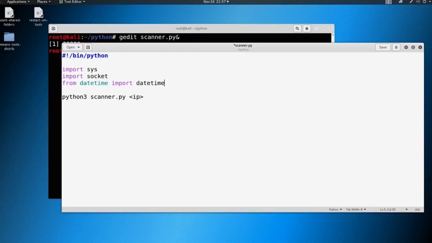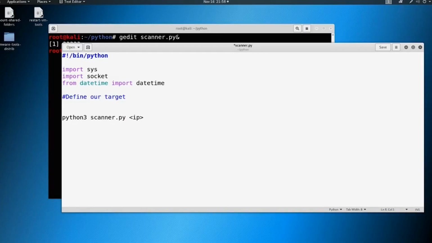So we have here an argument. There are actually two arguments in theory. Argument 0 is that we're running scanner.py. Argument 1 is that we are running against an IP address. Since we're building this script out, we want it to take 2 arguments and only 2 arguments, so we're going to build that into our script from the get-go. So let's define our target. And it's always good when you're building out a script to have good notes in there as well, not only so you can go back and read it, but if you send this to somebody else, they could also read through it. So put good comments in here, good notes, saying what you're doing.